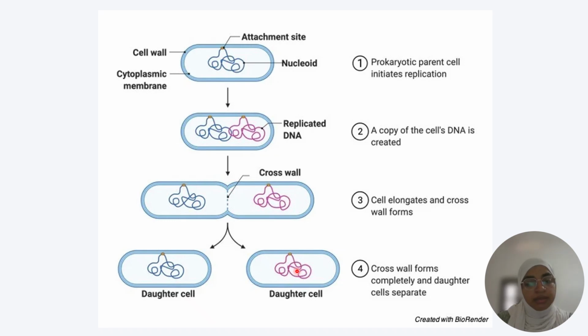You should care about this. Remember that point: the two formed daughter cells are identical to the parental cell. That means these three cells are genetically identical, and these two are the clones of the parent cell.